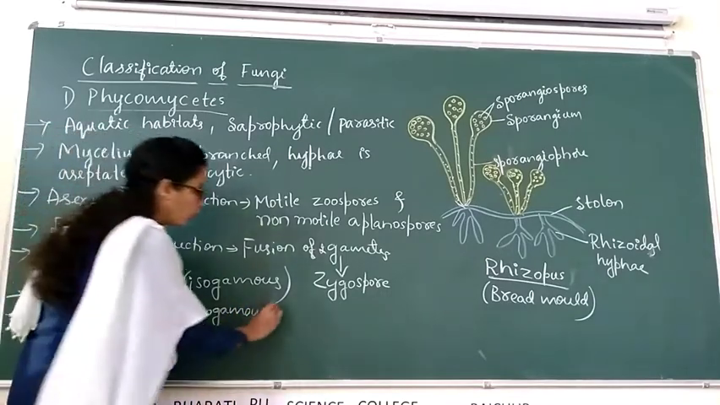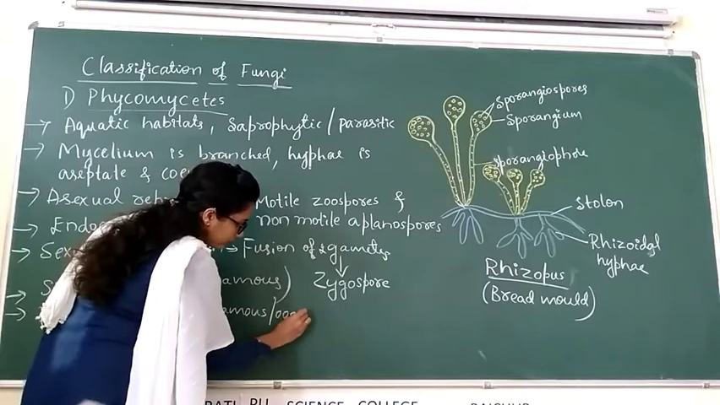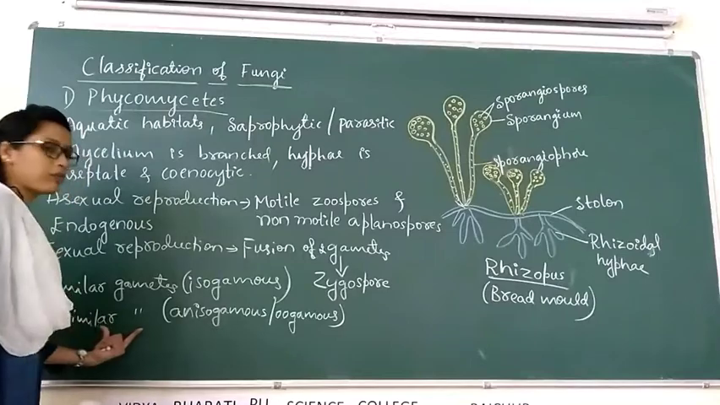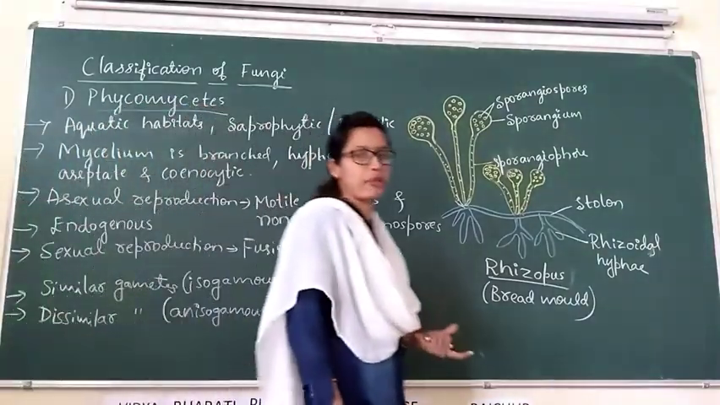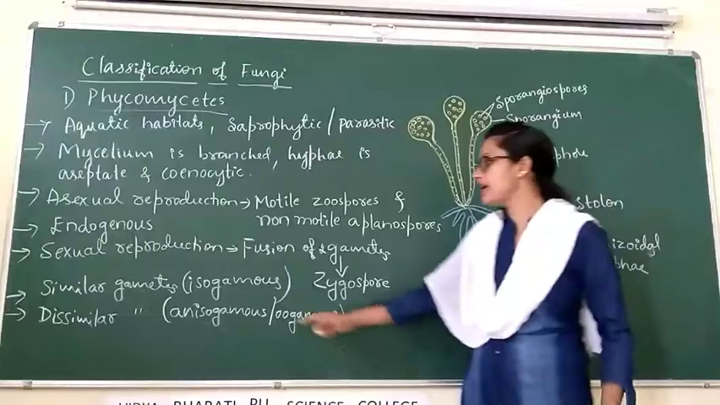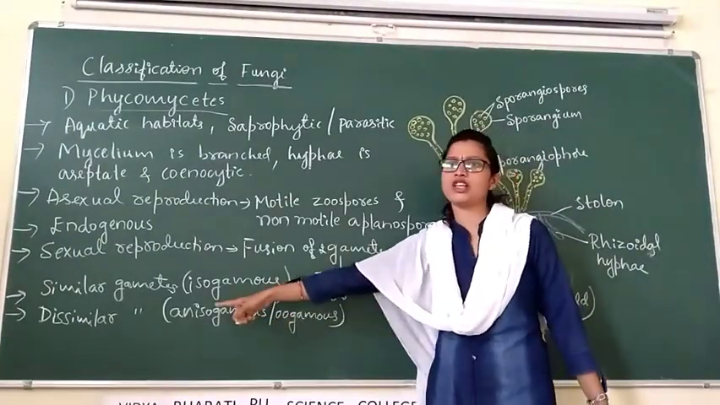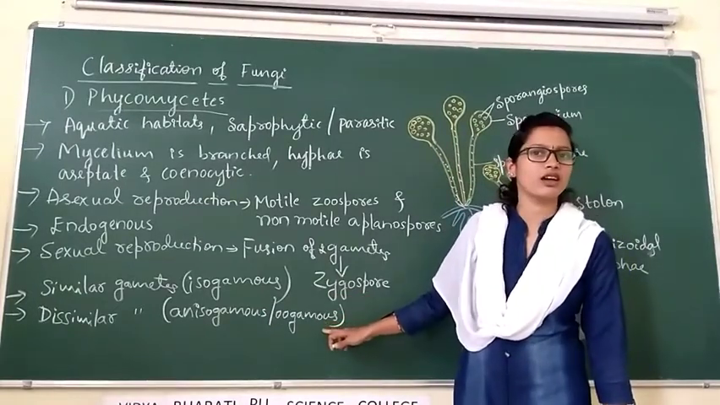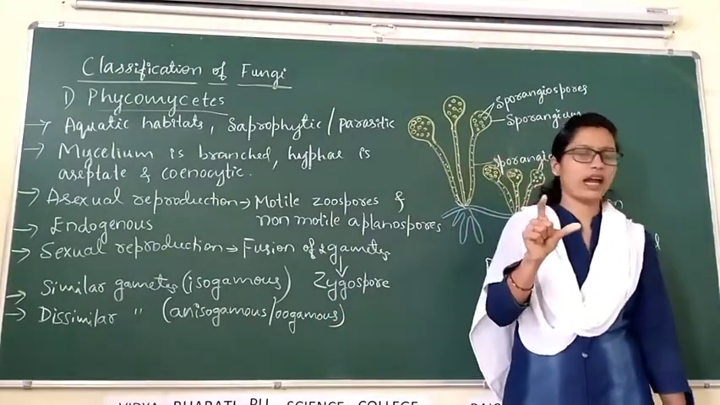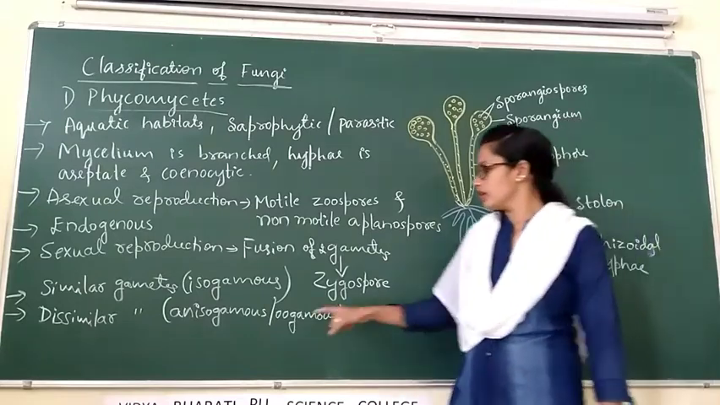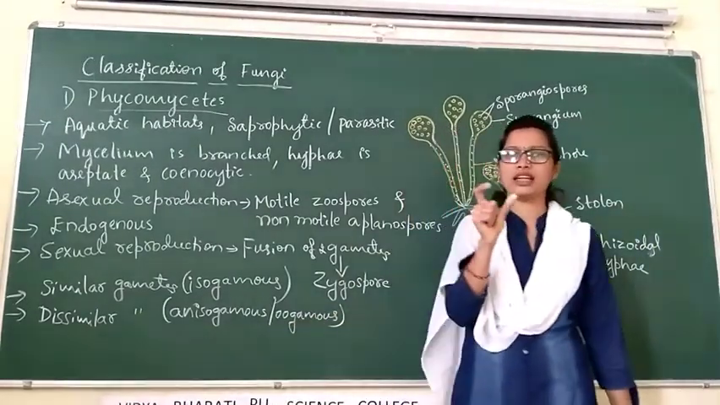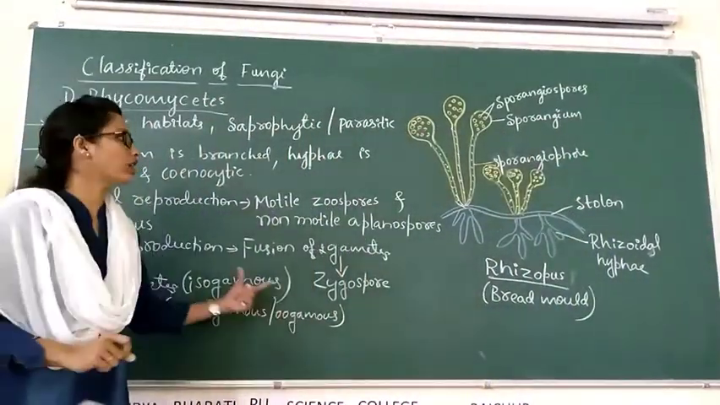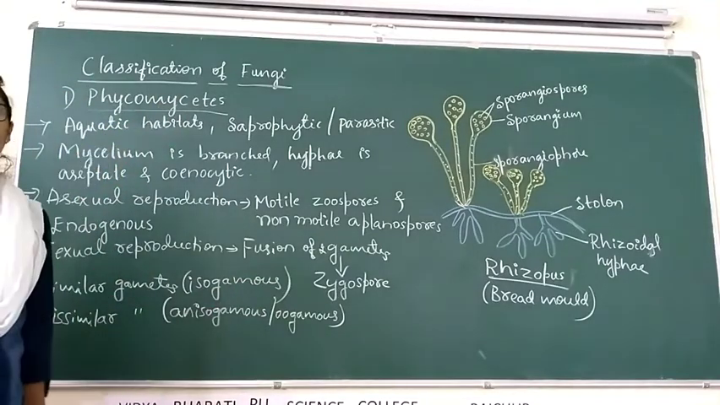Anisogamous or oogamous. Fusion of two dissimilar or different types of gametes is called anisogamous. Aniso means different. Or oogamous. Oogamous means one is a large gamete and another one is a small gamete. This is about sexual reproduction in case of Phycomycetes.